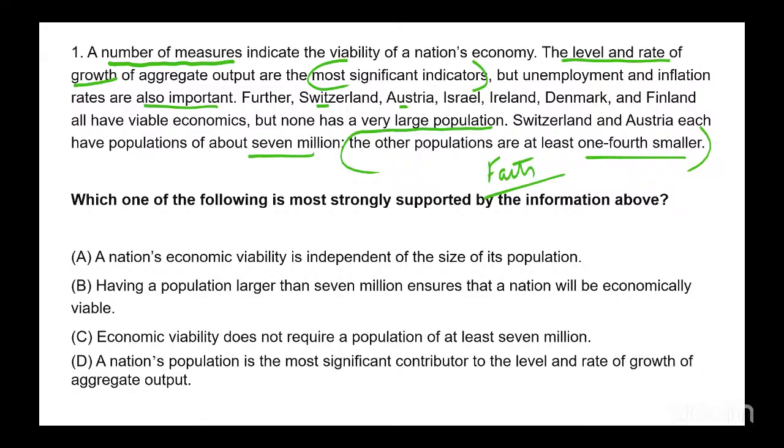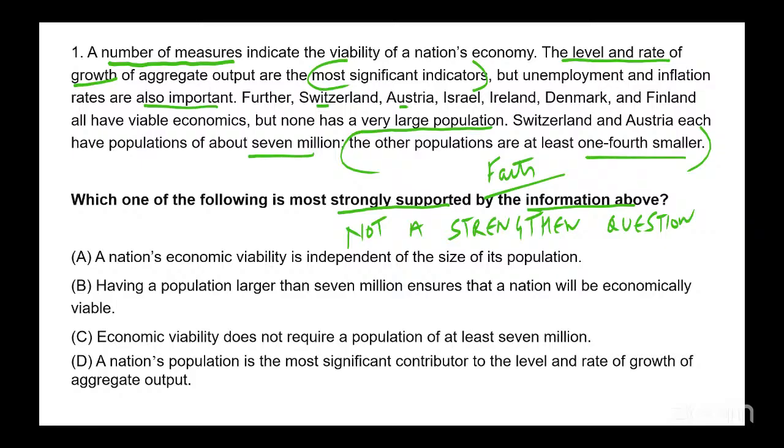And just look at this question stem, everyone. Which one of the following is most strongly supported by the information above? Don't take it for a strengthen question. It is not a strengthen question. Just read the question stem very carefully.